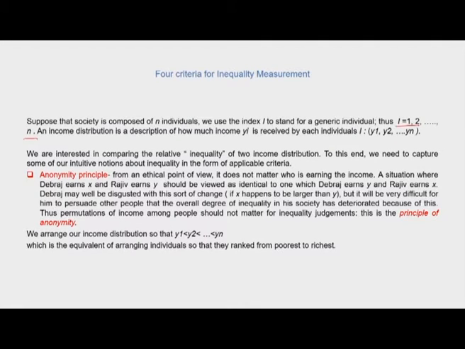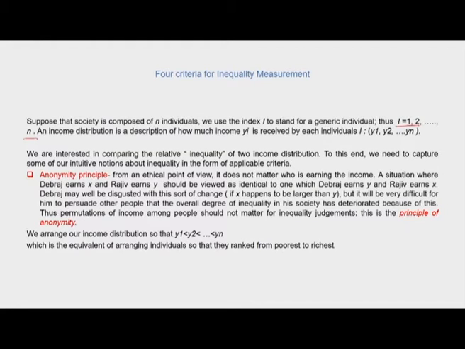A situation where, say, Debraj earns X and Rajiv earns Y should be viewed as identical to one in which Debraj earns Y and Rajiv earns X. So different permutations of incomes are allowed based upon the anonymity principle. Now Debraj may well be disgusted with this sort of change, if X happens to be larger than Y, but it will be very difficult for him to persuade other people that the overall degree of inequality in his society has deteriorated because of this.